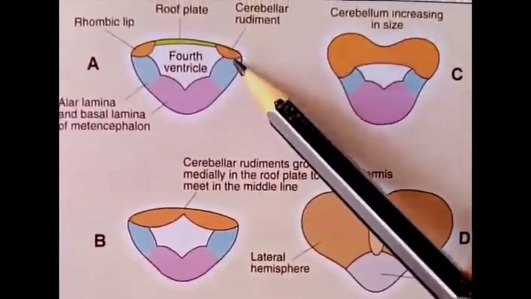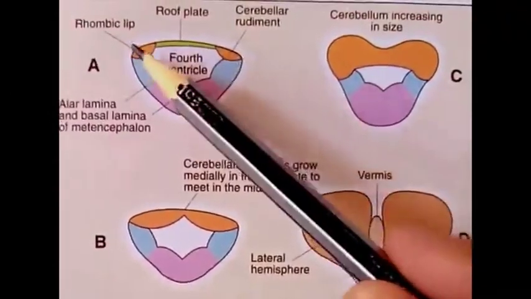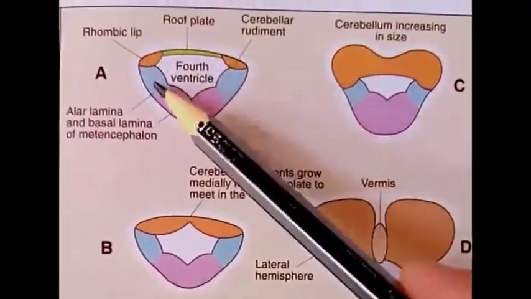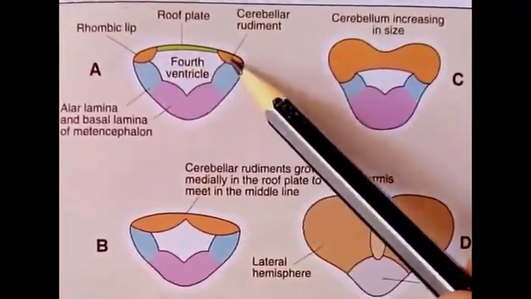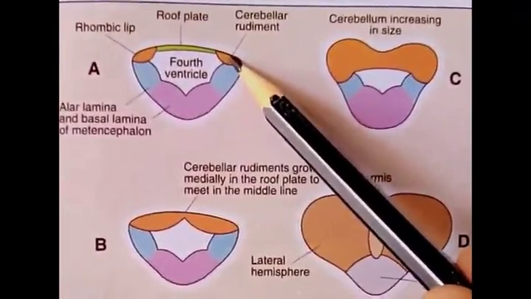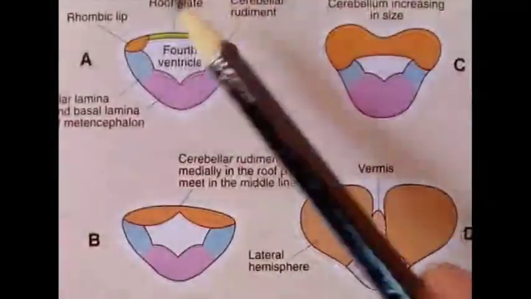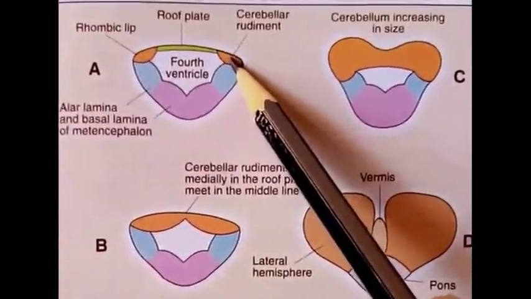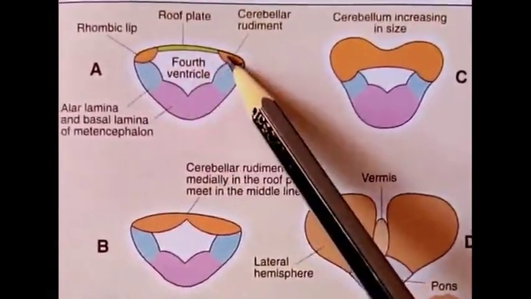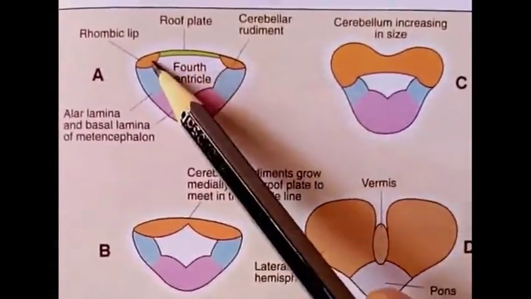The cerebellum develops from the dorsolateral part of the alar lamina. This part of the alar lamina is known as the rhombic lip. It starts to grow in the form of two primordia, the right and left primordia.